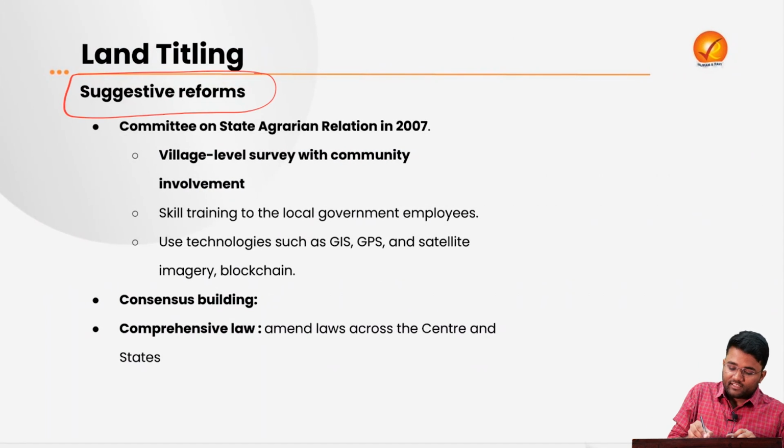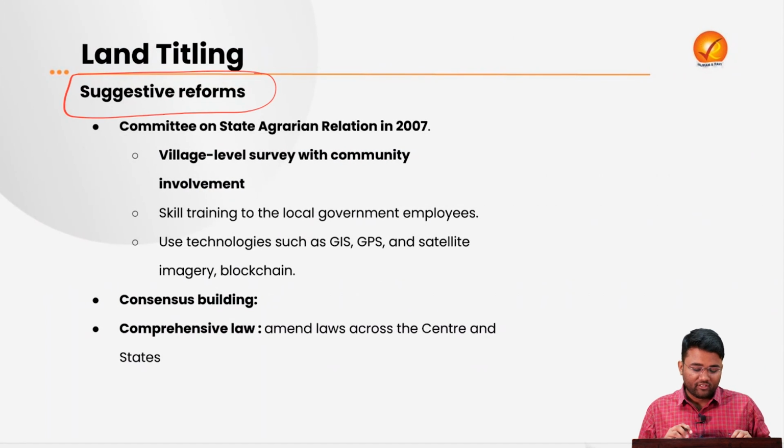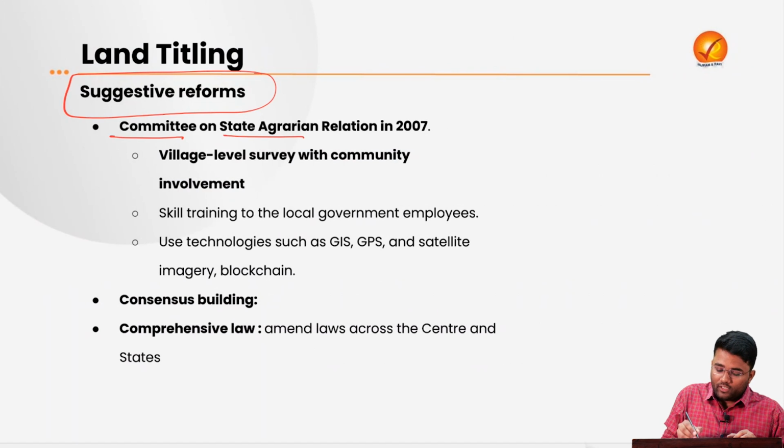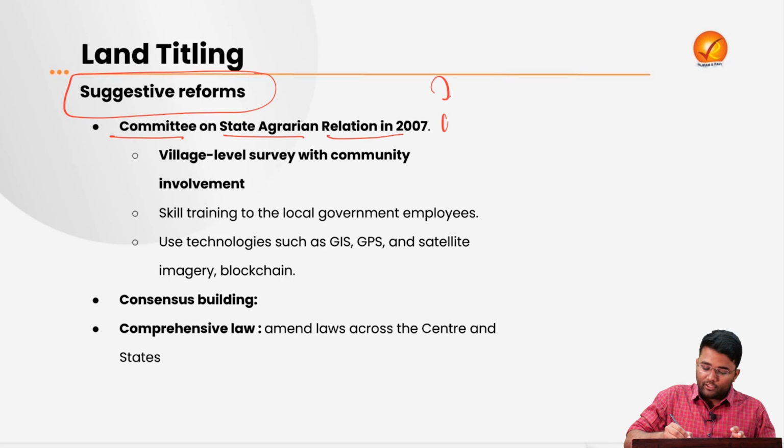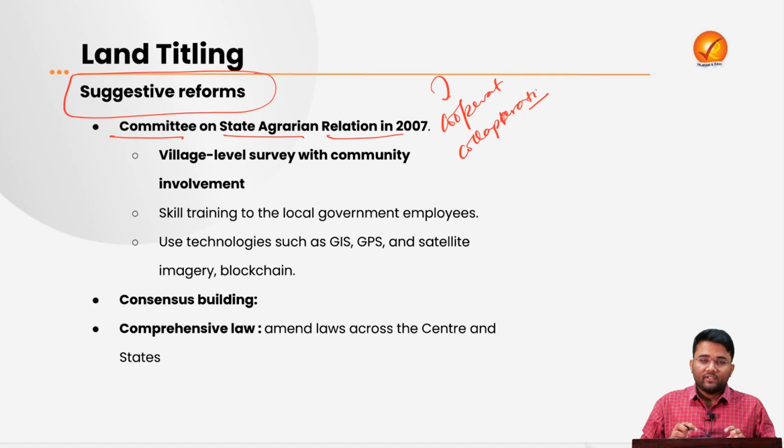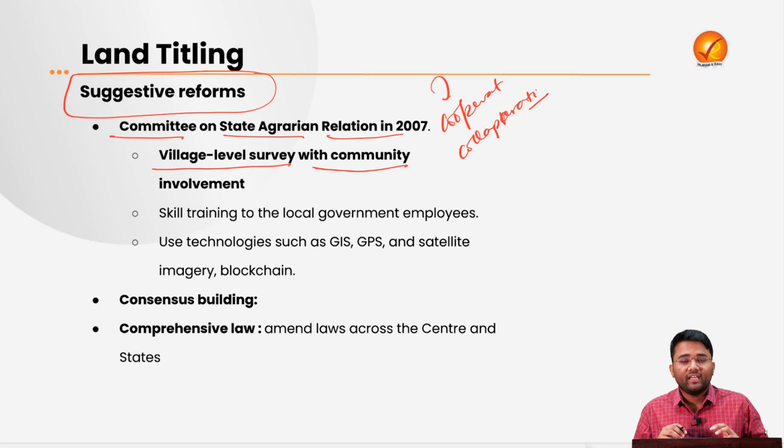So what are the suggestive reforms? What are the reforms that we should be doing? First, there was a committee on state agrarian relations in 2007. That committee said that there is a need for cooperation and collaboration with the central government and state government, and particularly the village level survey should be done with community involvement, where all the people of that particular Gram Sabha, with cooperation and collaboration, decide who is the actual owner of that particular parcel of land, and that will help in deciding the conclusive land titling.